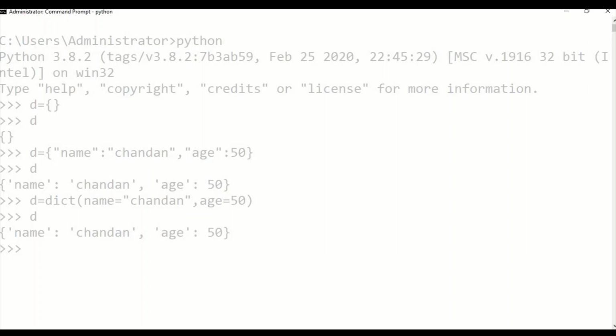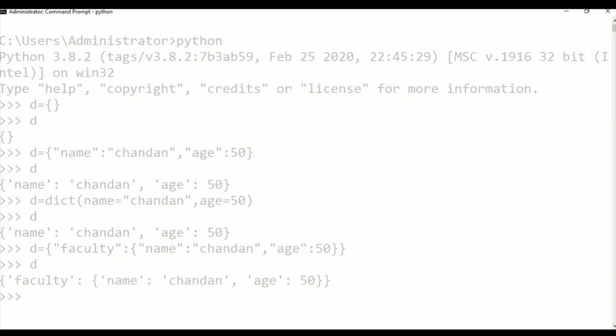Now you can have a nested dictionary also. So I am writing D equal to, and I am assigning this entire dictionary to some other key. So I am having a nested structure, so this is my dictionary.